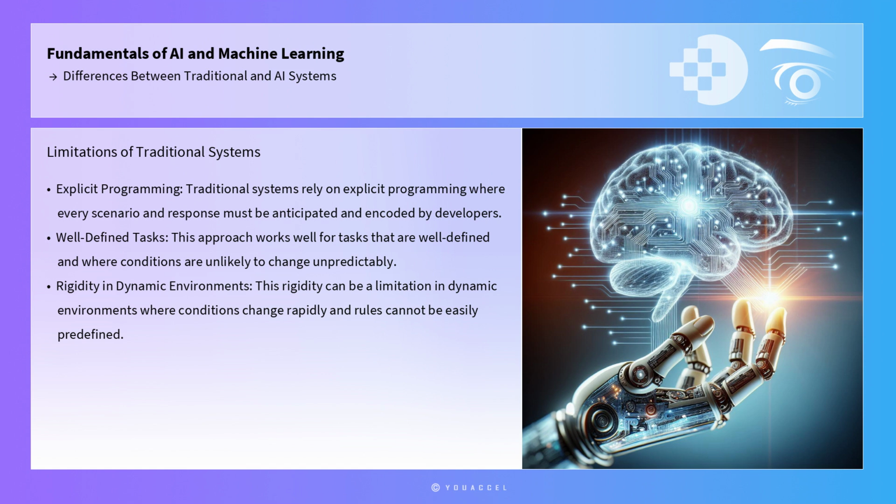Traditional systems are built on explicit programming, where every possible scenario and response must be anticipated and encoded by developers. This approach works well for tasks that are well-defined and where conditions are unlikely to change unpredictably. For example, a traditional payroll system calculates wages based on fixed rules like hours worked and pay rate. Any deviation, such as an employee bonus, requires manual intervention or additional programming. This rigidity can be a limitation in dynamic environments where conditions change rapidly and rules cannot be easily predefined.